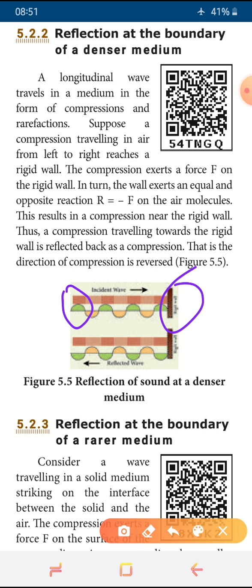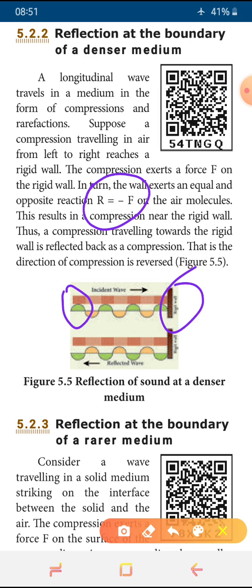So as per Newton's third law, the reaction is equal to the force applied on that wall. So we can write R is equal to minus F. It happens on the air molecules. So the result is that the compression near the rigid wall is happening there because of equal and opposite force. So then the direction of the compression is reversed. What happened before now happens in the opposite direction. So this happens in the reflection at the boundary of a denser medium.